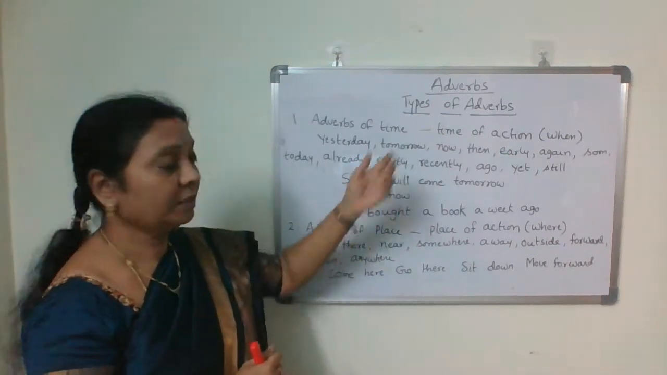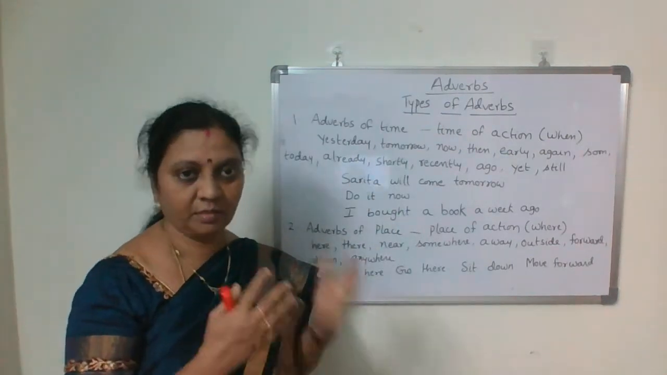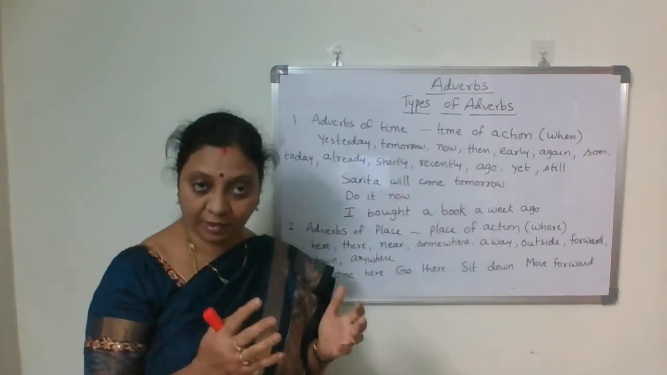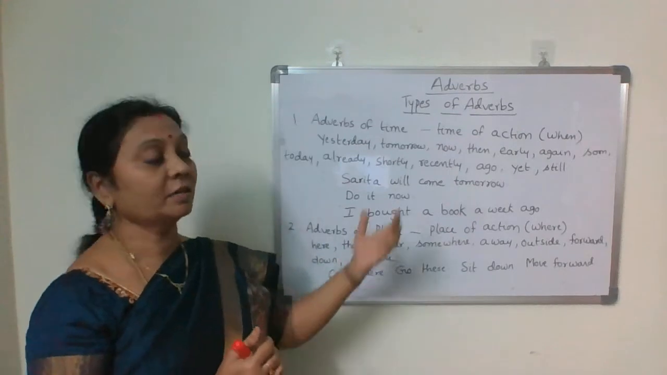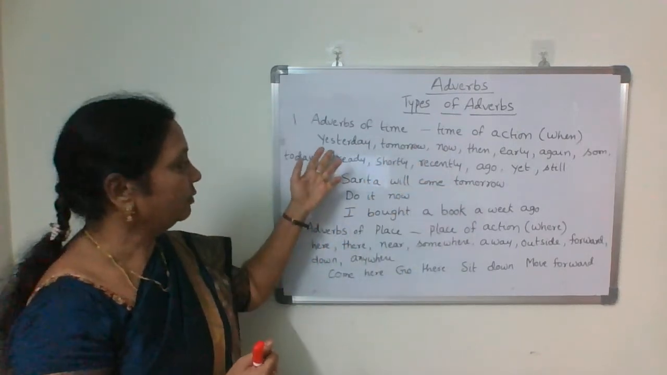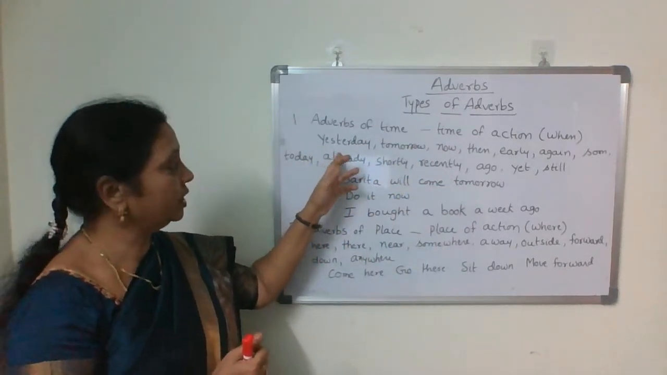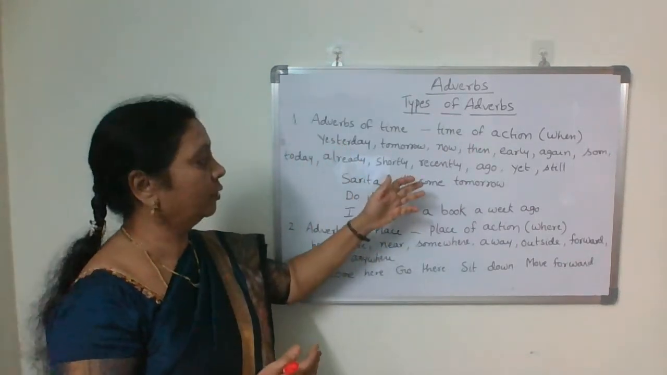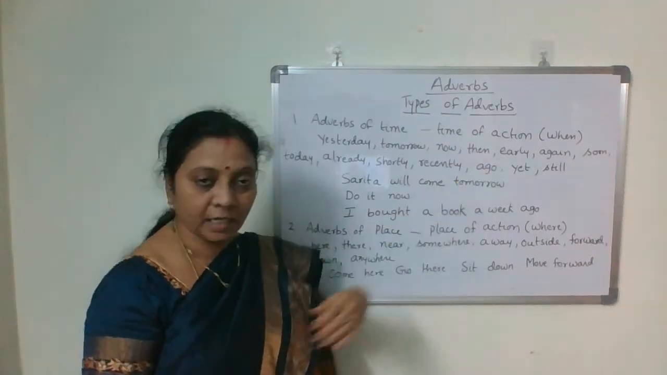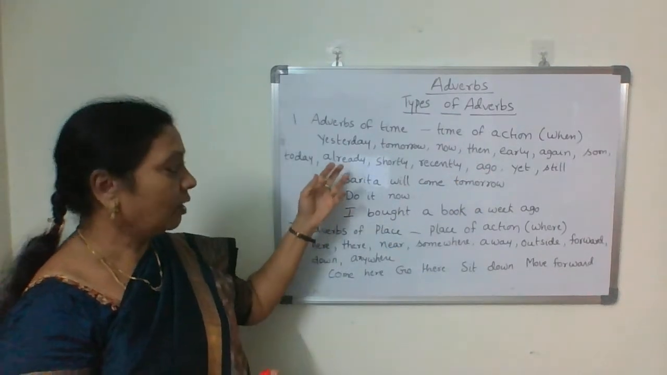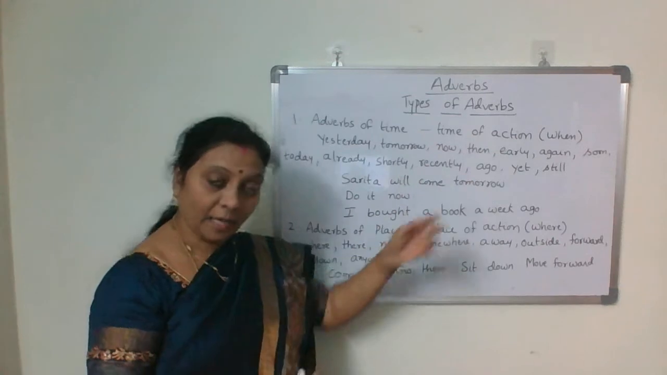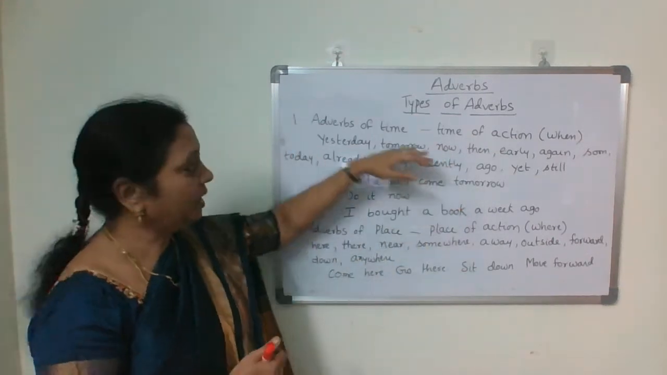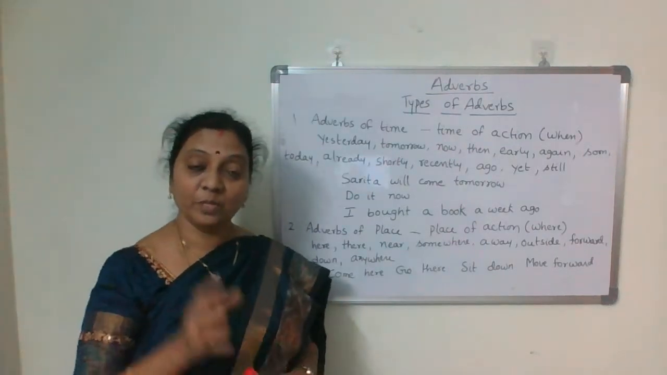Okay. They talk about time of action. Adverbs of time means, what do they talk about? They talk about time of action. When. They answer the question when. Then what are the words we use in this type? Yesterday, today, tomorrow, now, then, early, again, soon, already, shortly, recently, ago, at, still. So plenty of words come under this category, that is adverbs of time.